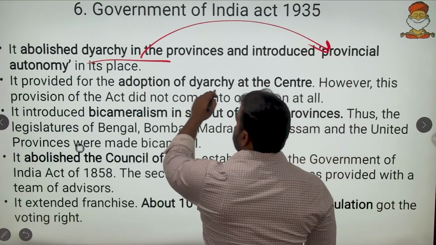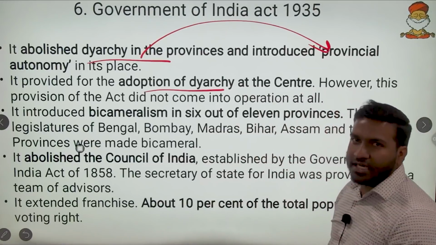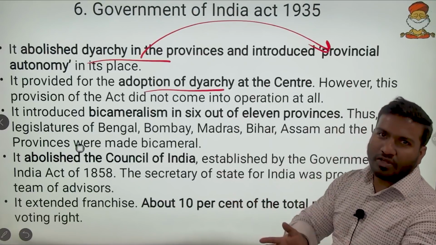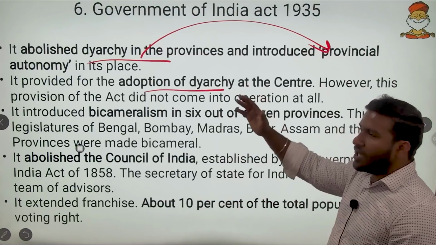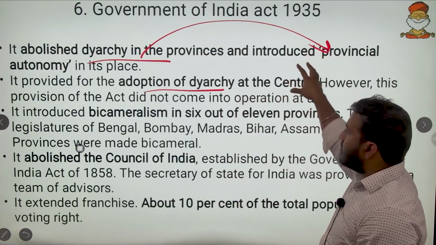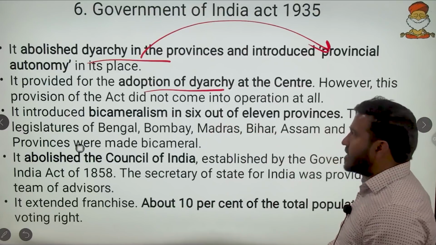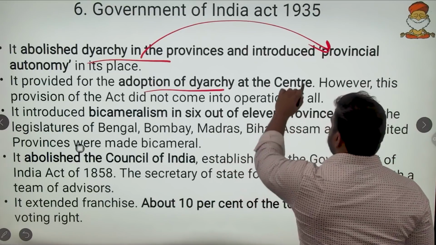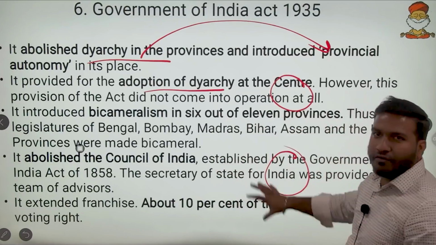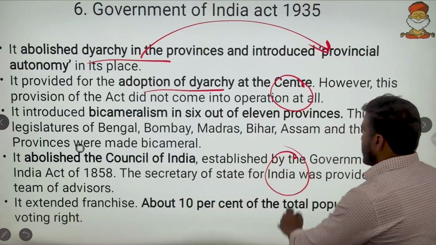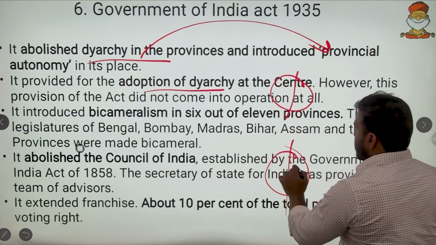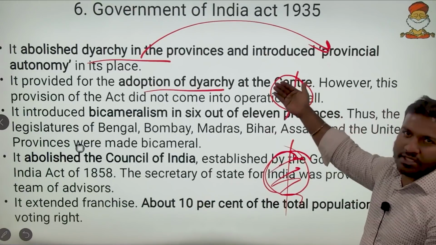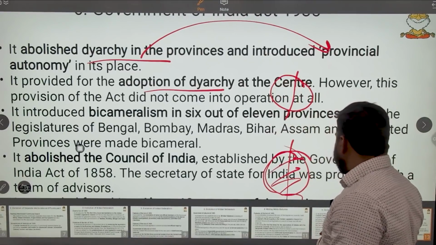Then it provided for adoption of dyarchy at the center. Now in the center, some powers started to be given to the public representatives. So first time dyarchy was abolished in the provinces, and then in the center some autonomy started to be given. We will take it likewise: first both the non-official majority, then here dyarchy, and here full autonomy. So this is the evolving of Indian voices in the central and state governments.